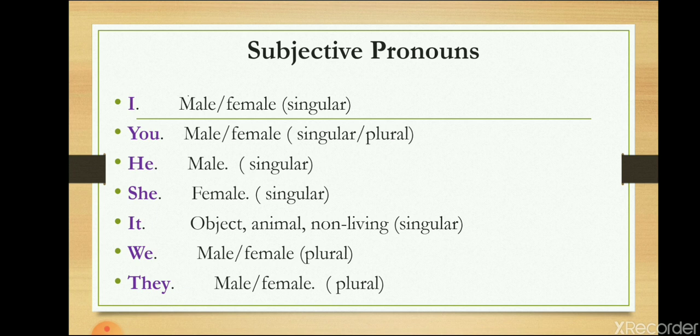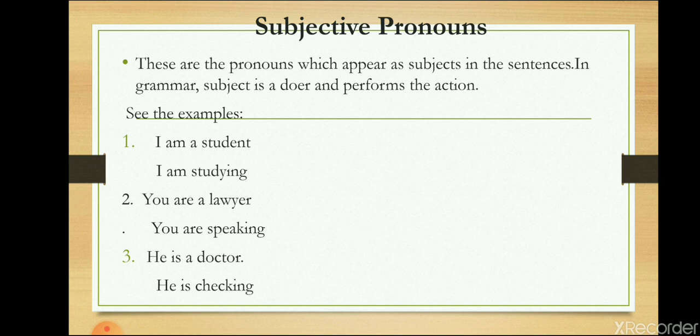He, she and it. These are third person singular pronouns in English. He stands for male, she stands for female. It stands for any animal, object or any non-living being. We is first person plural pronoun. We stands for male as well as female. They is used for third person plural pronoun. They stands for male as well as female.